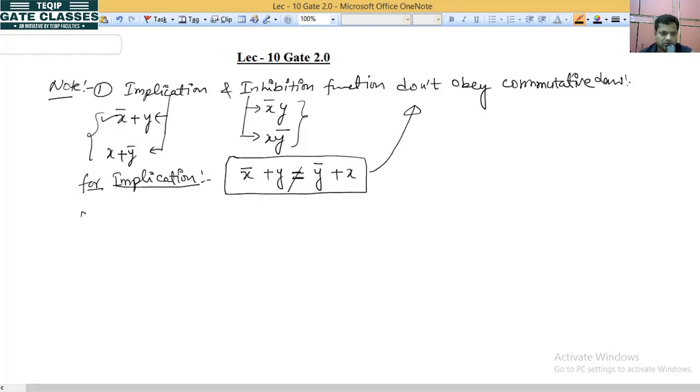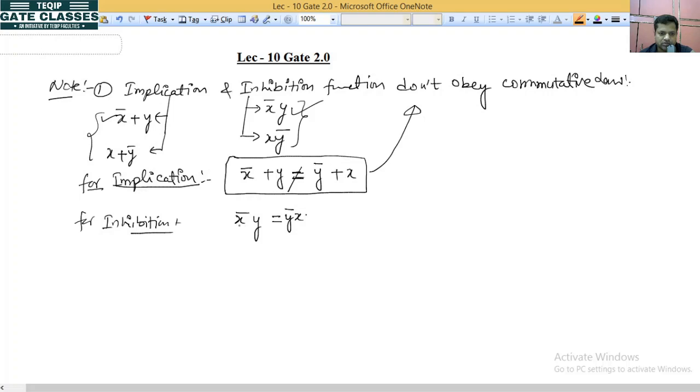the commutative law. Now for inhibition, I am taking this function. x bar y, to satisfy the commutative law, must be equal to y bar x.